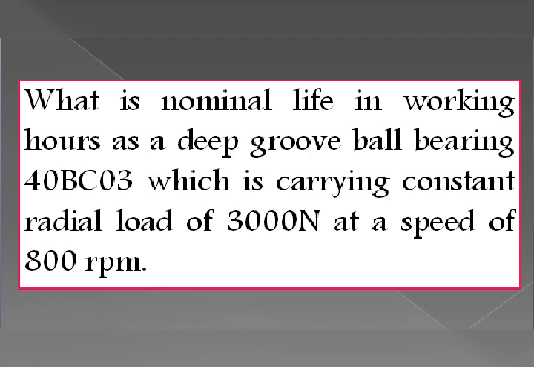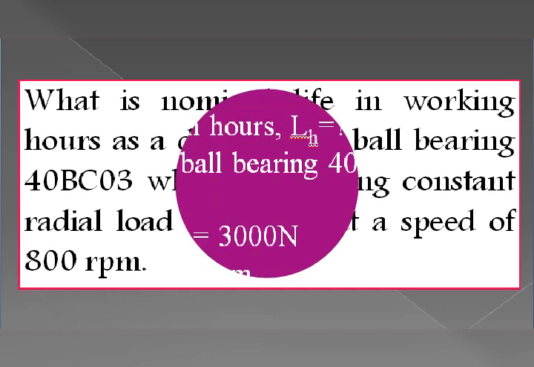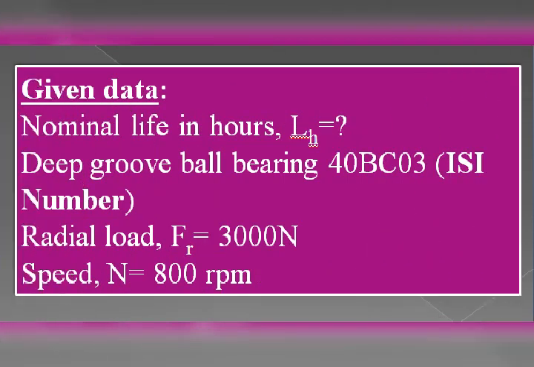So now in this, the deep groove ball bearing 40 BC03 is the ISI number of the ball bearing that we need to consider while we are solving the problem. So now we'll list out the given data. Here the question is: what is the nominal life in working hours? So we need to find the nominal life in working hours, that is denoted by L suffix H.